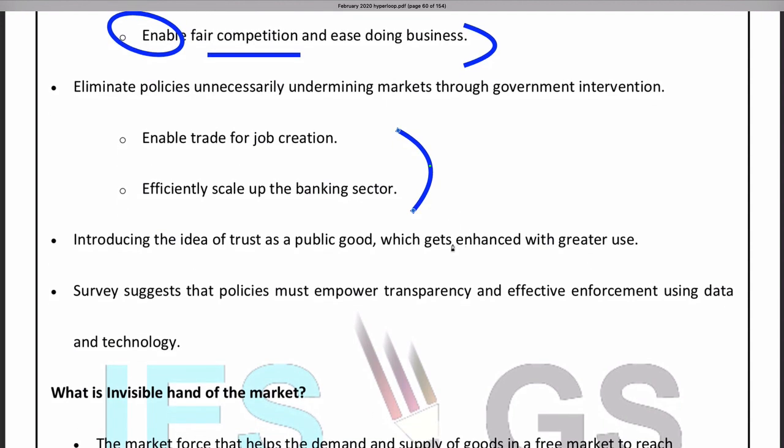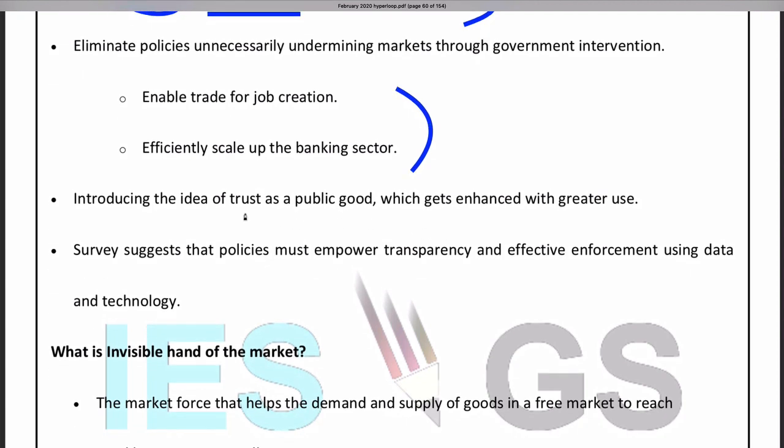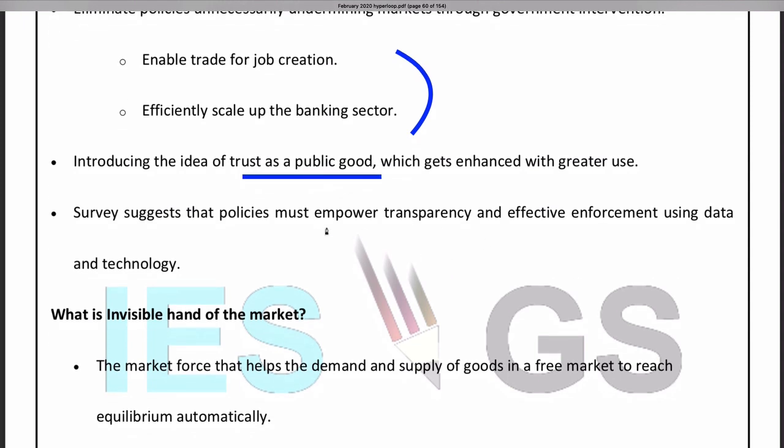And then the idea of trust as a public good. Trust should be a public good. And transparency, effective enforcement. Transparency will help in building the trust, and also building good regulation. Regulation should be without any biases, objective regulations, and effective enforcement. Enforcement is enforcing those rules and laws using data and technology. So these are the main points that are discussed in the survey.